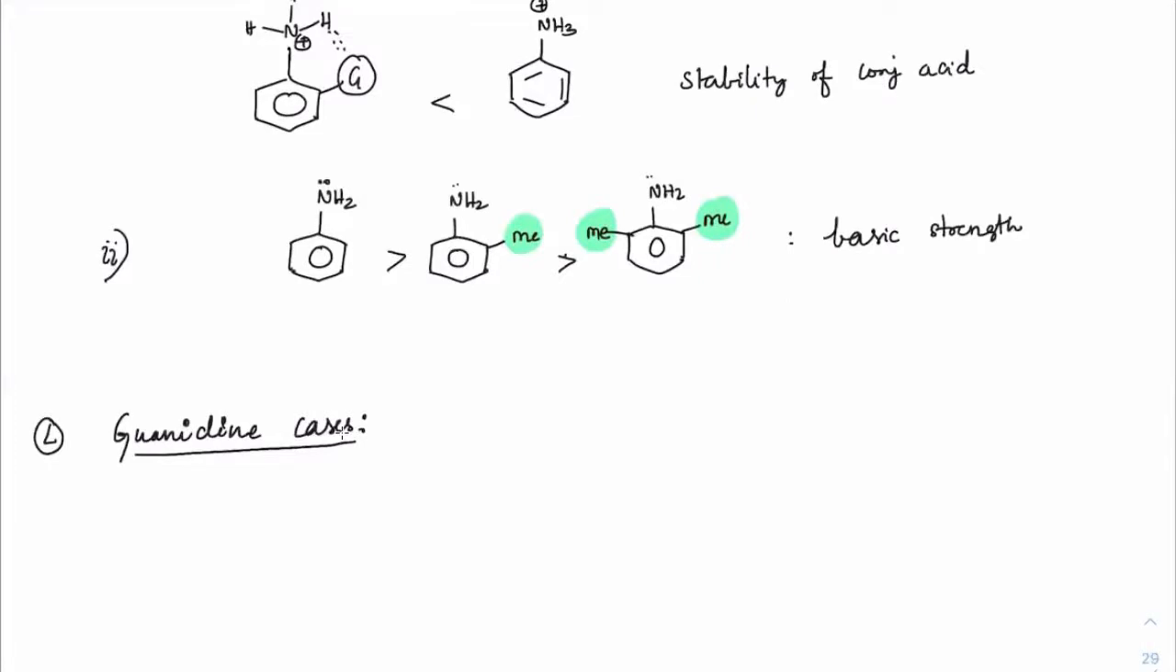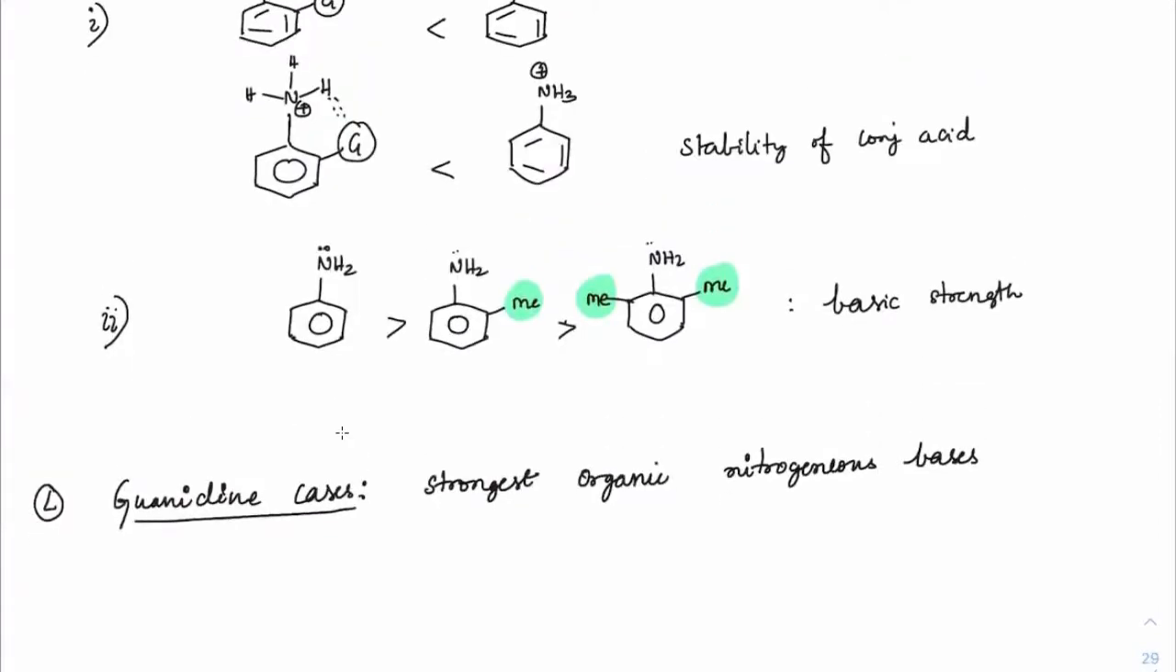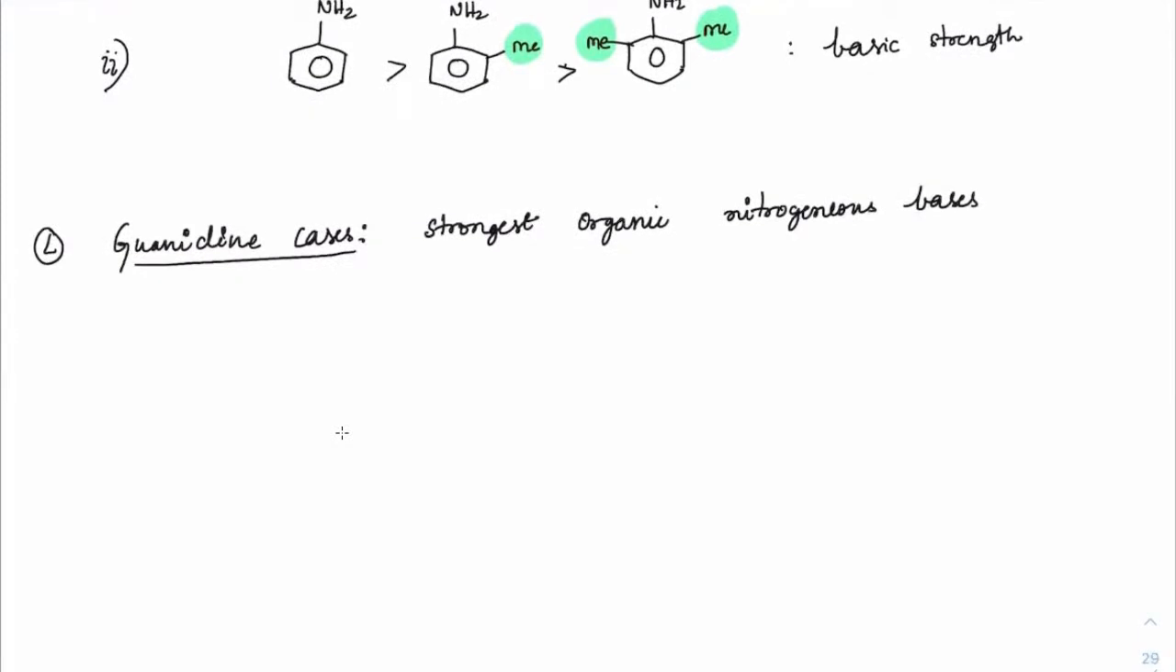Now let us see the next case, which is guanidine. In guanidine cases, in fact, these are the strongest organic nitrogenous bases, used as one of the strongest organic bases. Let's see how they look. See, the actual structure of guanidine is this one: NH2, C double bond NH, lone pair, and NH2.